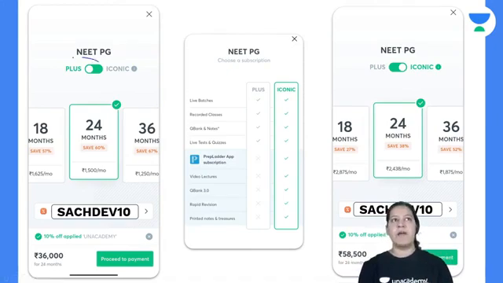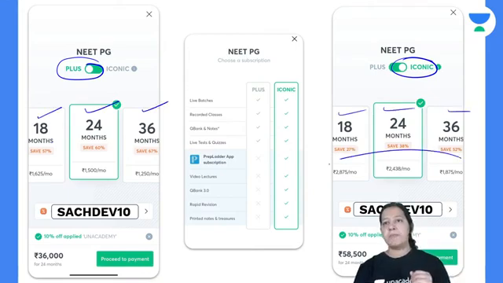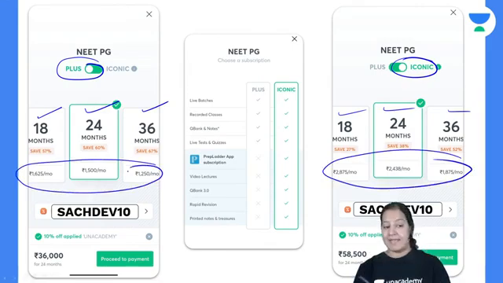You can select your plan, whether you want the Plus plan or the Iconic plan, and you can select the duration of your plan. You can choose 18 months, 24 months, or 36 months; various plans are available. Check the price for each plan.